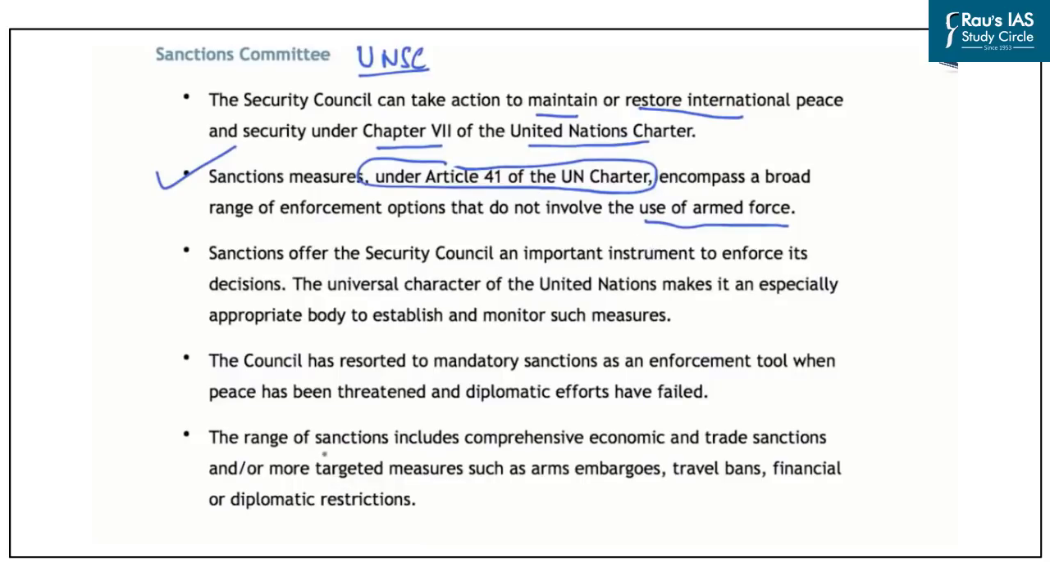Now, these sanctions include a range of measures, including economic and trade sanctions, or targeted sanctions like arms embargo, travel bans, and financial and diplomatic restrictions. And these sanctions are generally resorted to when the peace has been threatened and diplomatic efforts fail to find a solution. So, in such a scenario, the United Nations Security Council tries to impose sanctions on either persons or